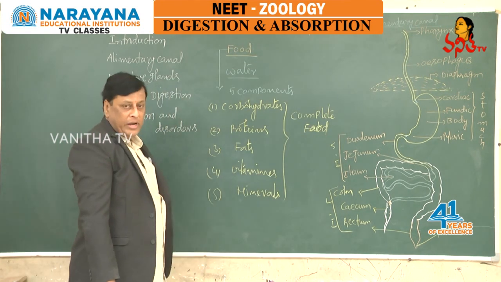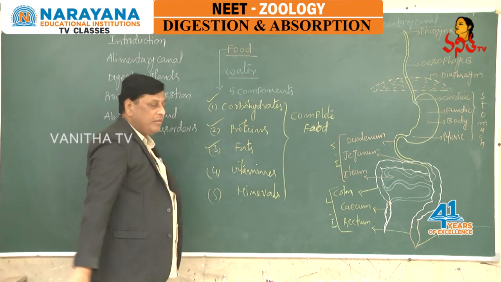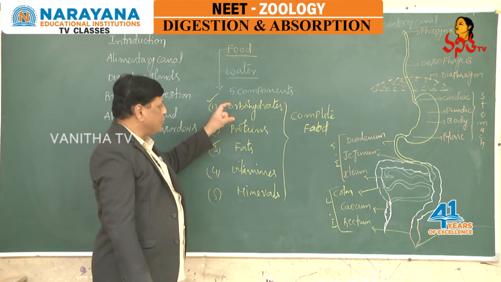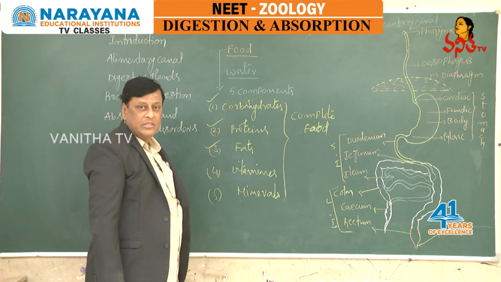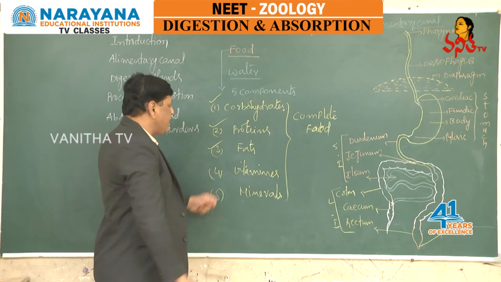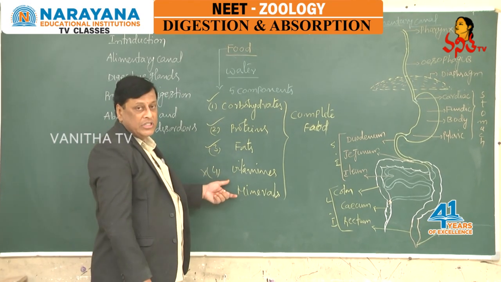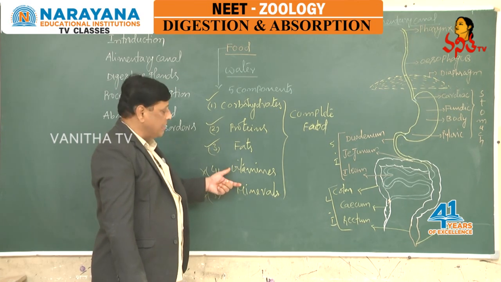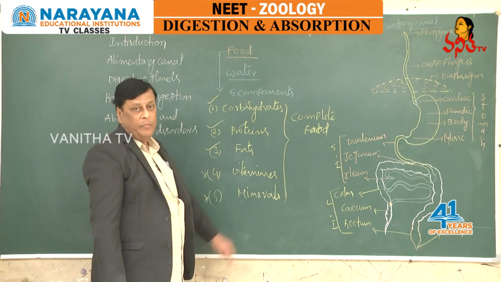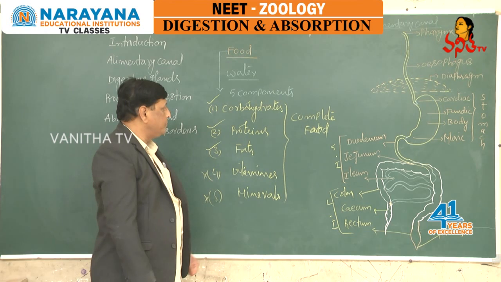Of these 5 components, carbohydrates, proteins and fats are complex macromolecular substances. They should break down into simple forms and must be absorbable into the blood. Whereas vitamins and minerals are readily available in the food in micro forms only. That is why there is no need of breaking down; straight away they get absorbed into the blood without undergoing any biochemical reaction.